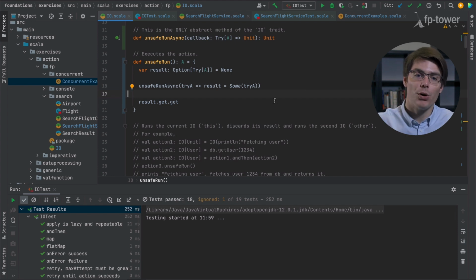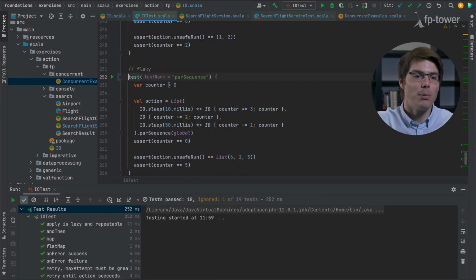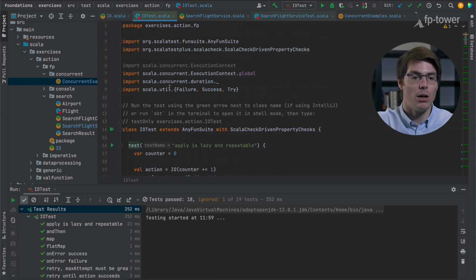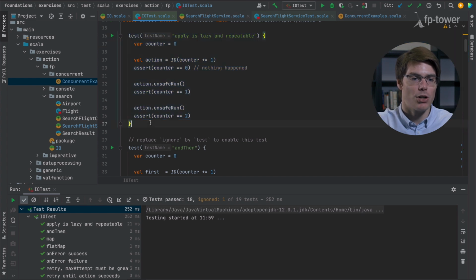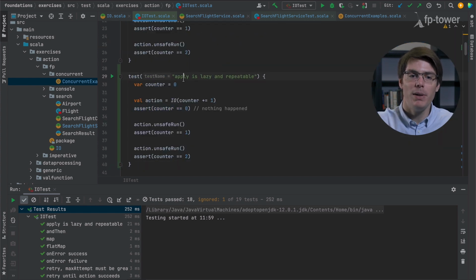Now, it only works because everything within the IO test is based on io.apply, and io.apply doesn't dispatch the execution to the execution context. For example, let's write a test that will most likely break. So imagine we write a test for dispatch. Dispatch should behave basically like apply.